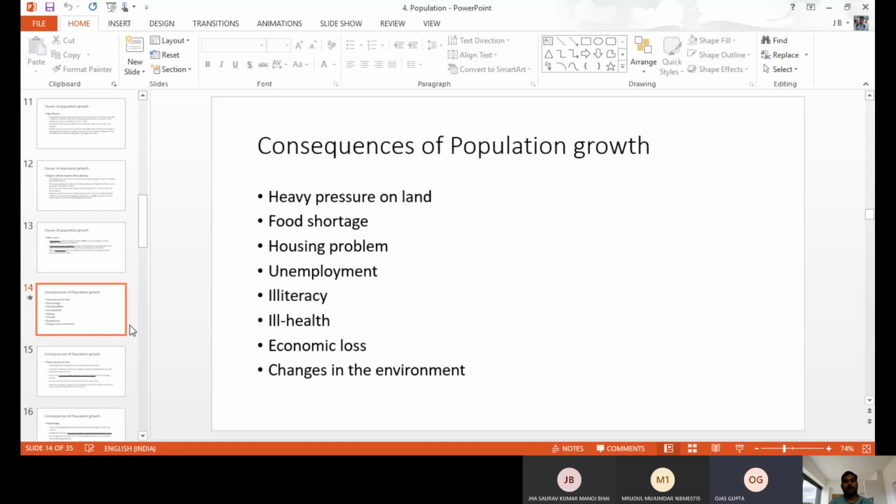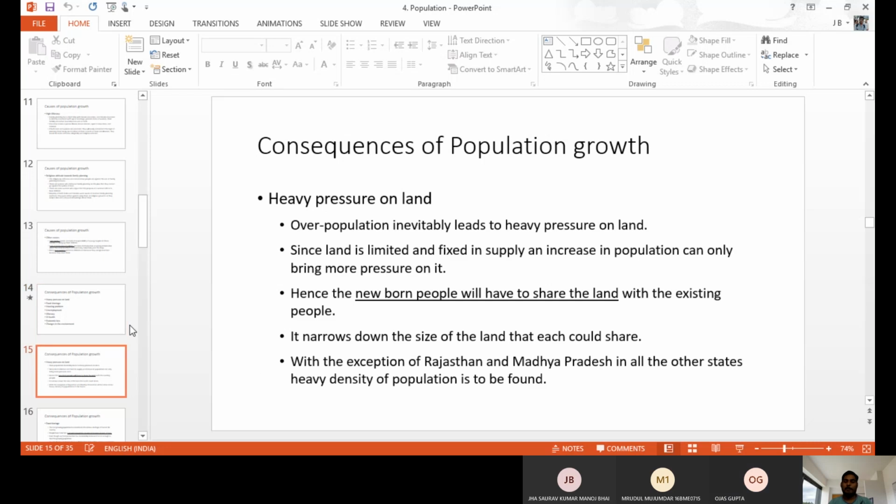Okay. Next one, consequences, the impact of overpopulation. How is it going to affect society? How is it going to affect the individual? That we'll discuss now. The consequences are heavy pressure on the land, food shortage, housing problems, illiteracy, unemployment, ill health, economic loss, change in the environment, etc. We have a number of consequences or impacts of overpopulation.